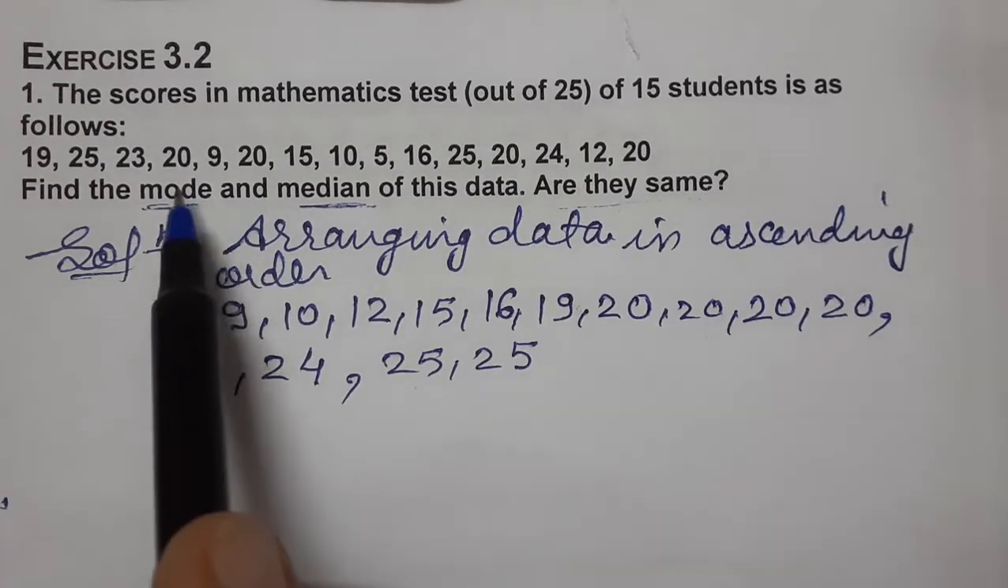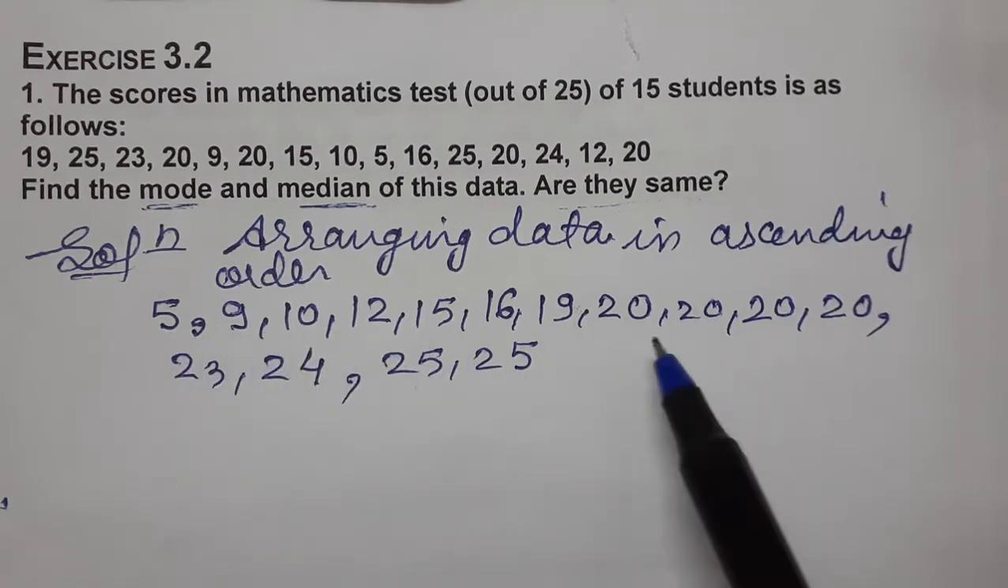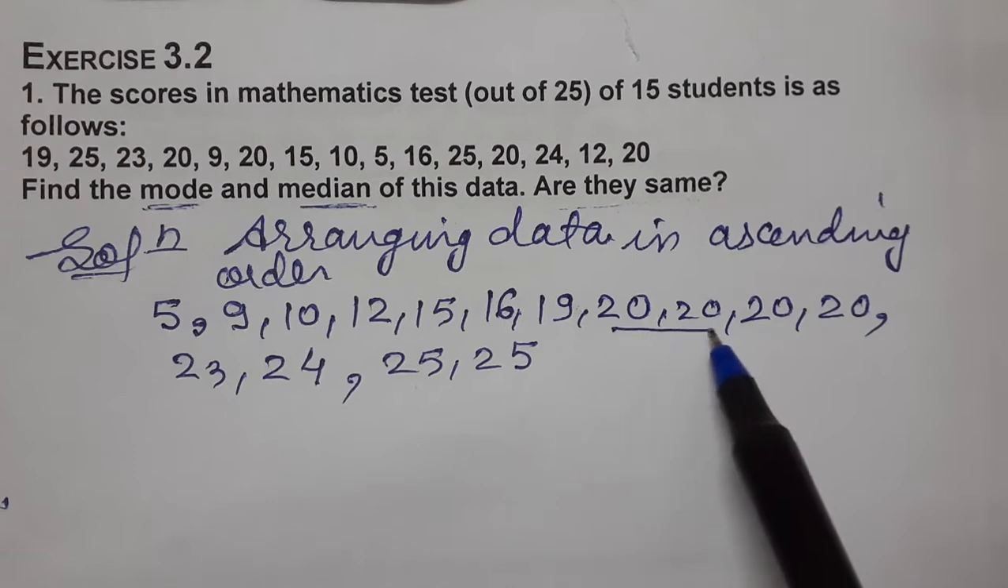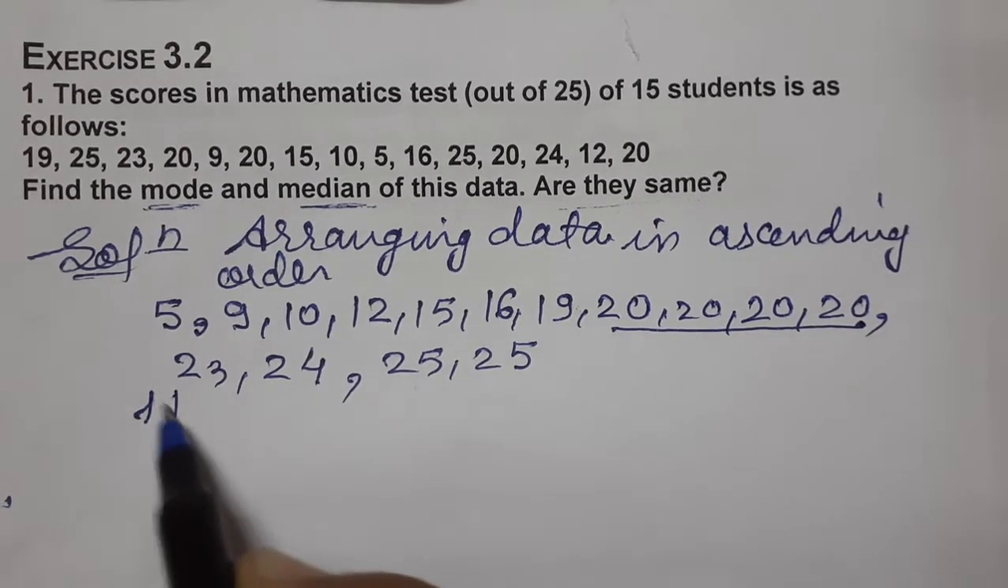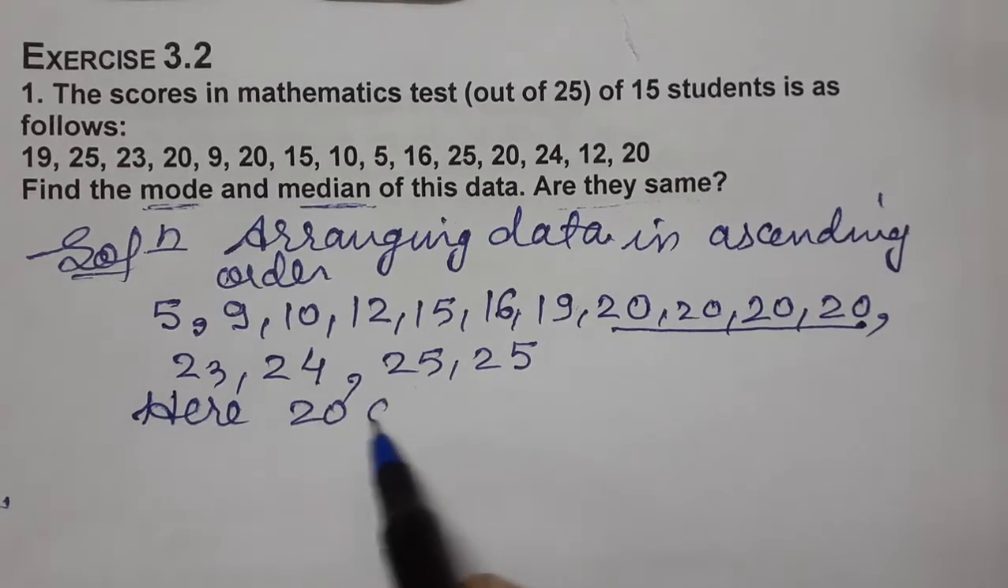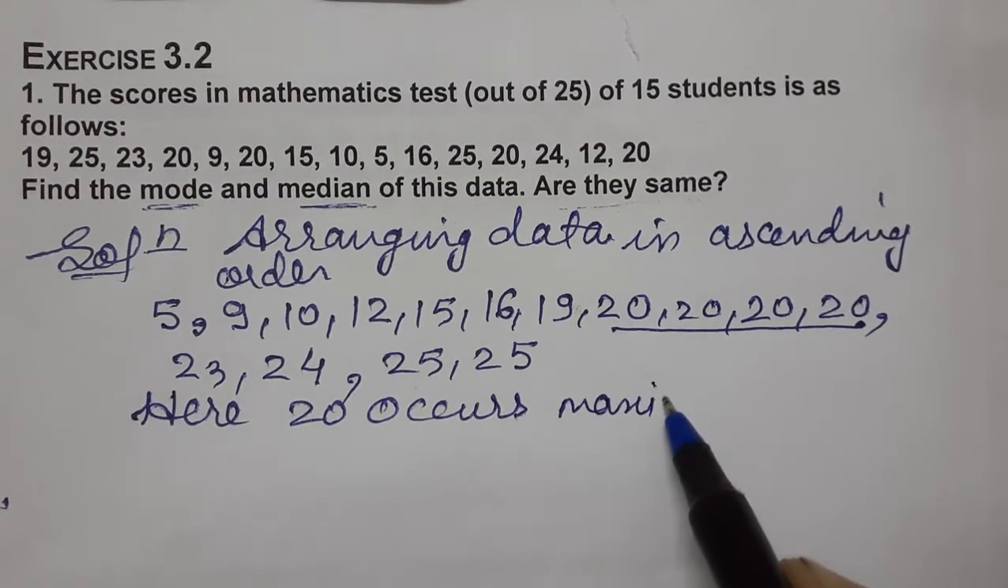Now, first of all, mode. Mode means the value which occurs the maximum number of times. So see which value occurs the maximum number of times. I think 20. Yes, 20 is the mode. Here 20 occurs the maximum number of times.